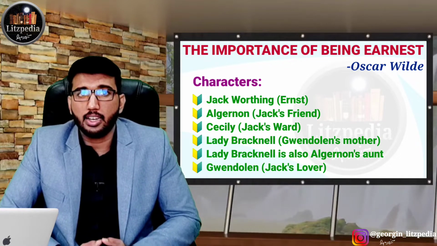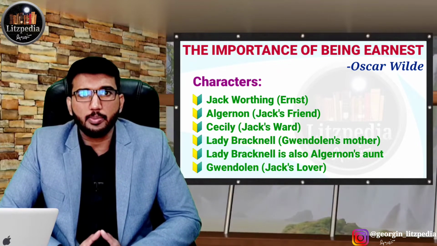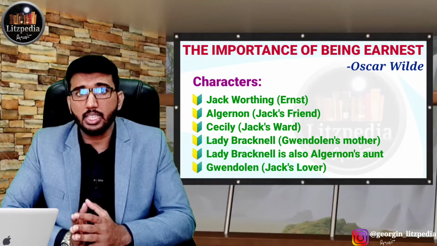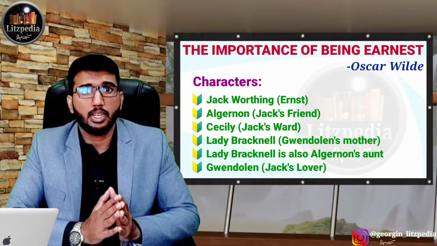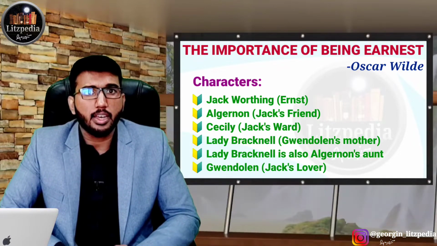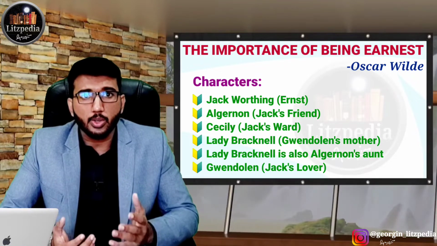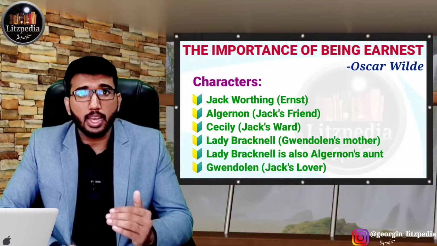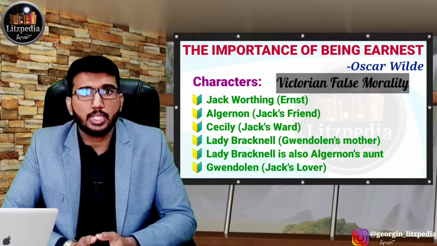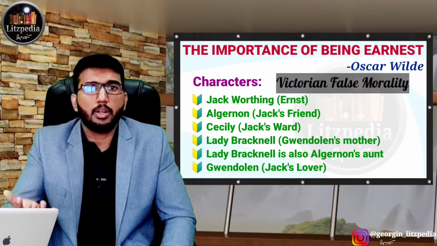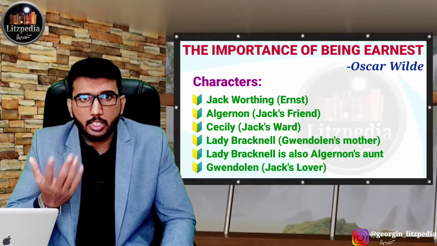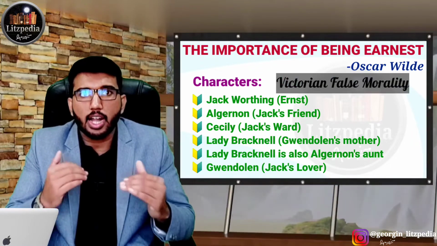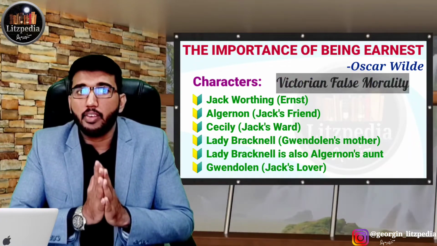The name Ernest means a person who is very sincere and dedicated. It's a very positive term. Jack Worthing pretends to have the name Ernest, and just because of that, Gwendolen gets attracted to him. That is also a reflection of Victorian society. Women and men maintained a false morality. They didn't see the institution of marriage seriously, but pretended that they were very serious about these things. That kind of false, hypocritical morality we can see in the Victorian time period.